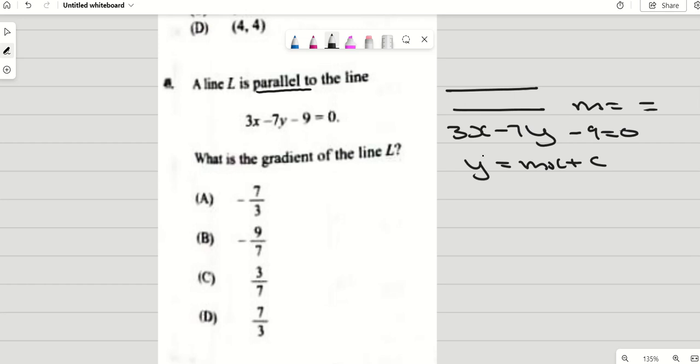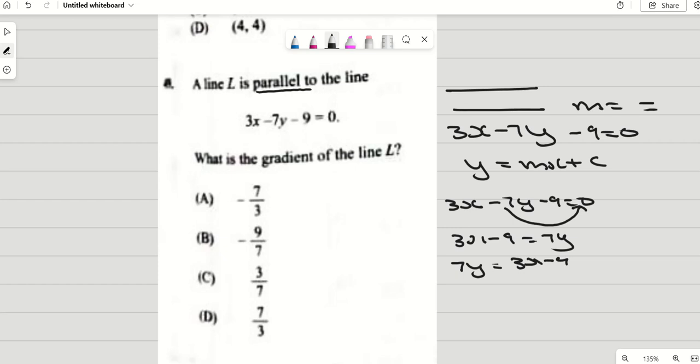So we have to make y positive. So 3x minus 7y minus 9 is equal to 0. You're going to carry across this here, so you're going to have 3x minus 9 is equal to 7y. We'll just flip it around: 7y is equal to 3x minus 9. Right? So now we're going to make y the subject, carry across, divide by 7. So y is equal to 3 over 7 x minus 9 over 7. So the gradient would be 3 over 7. That is C.